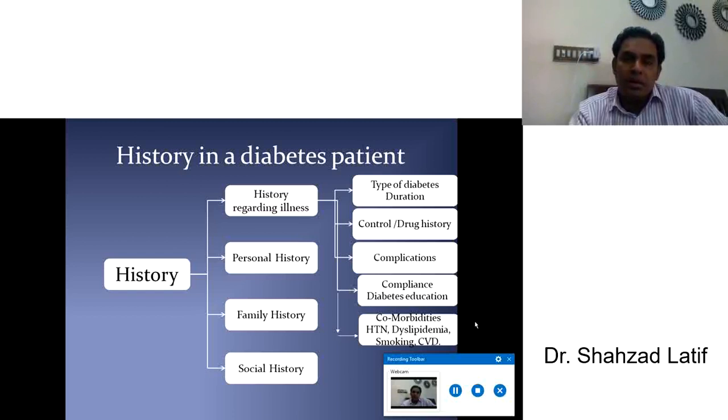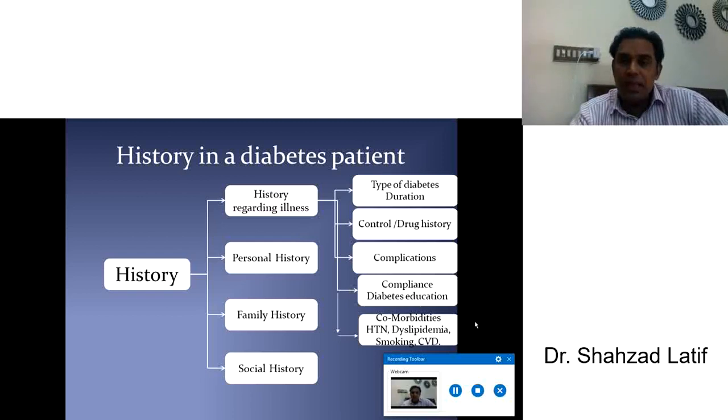Number one, history regarding the illness. Number two, always take the patient's personal history. It's very important. Most of the time students forget to take a personal history, but personal history in diabetic patients is very, very important. Family history is more important, especially in type 2 diabetes. Social history is also very important. So, other than the history of presenting illness and past history, you should be very careful regarding these four segments: history regarding illness, personal history, family history, and social history.